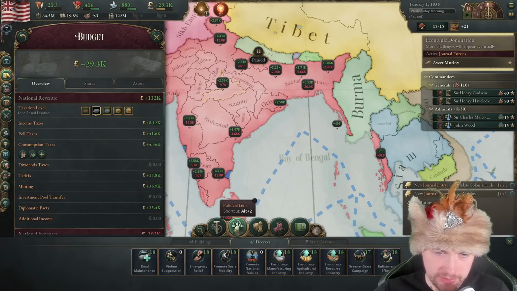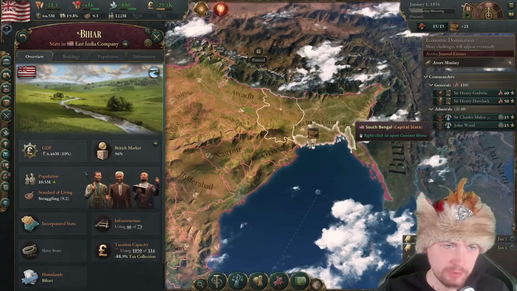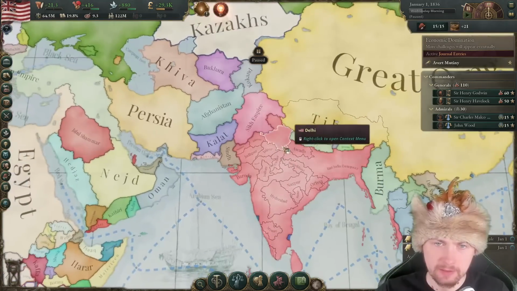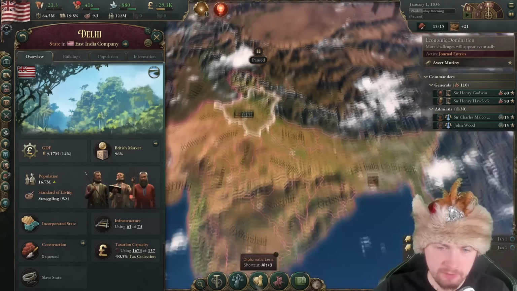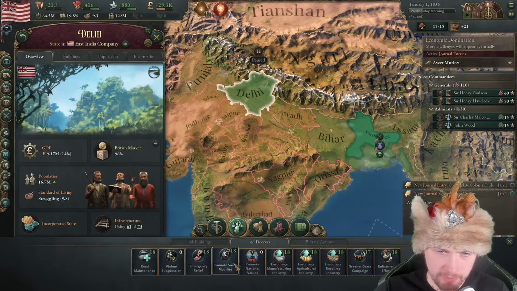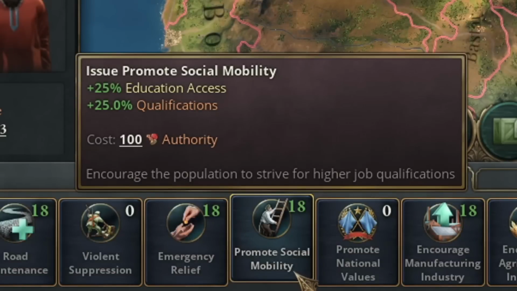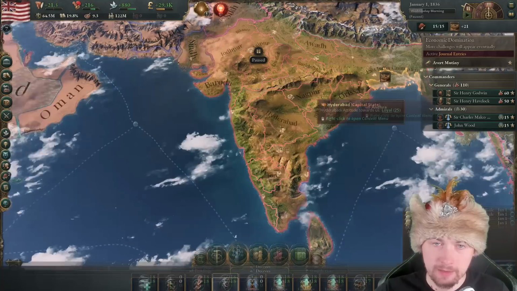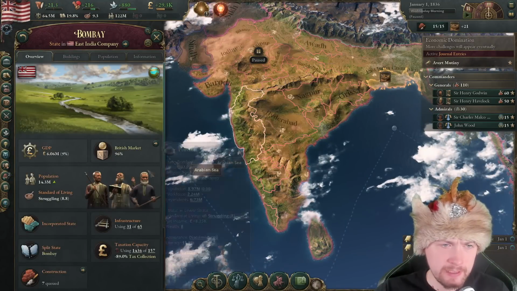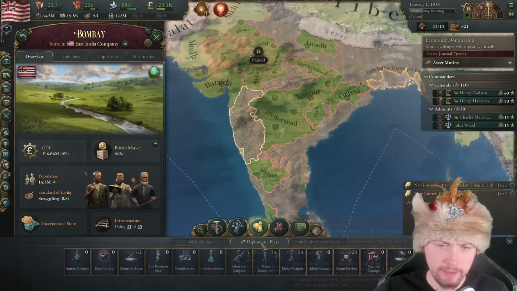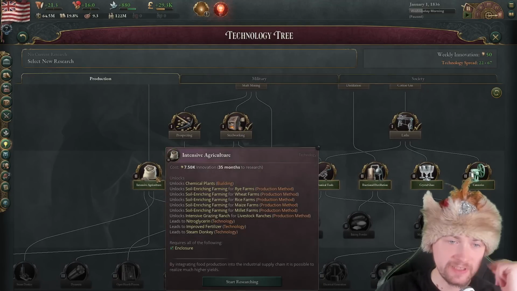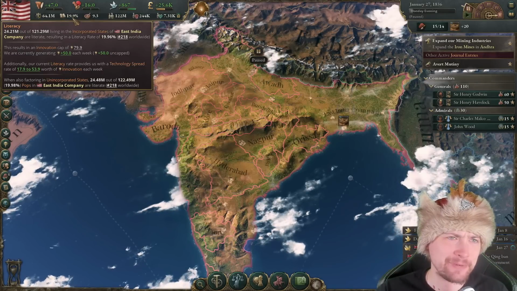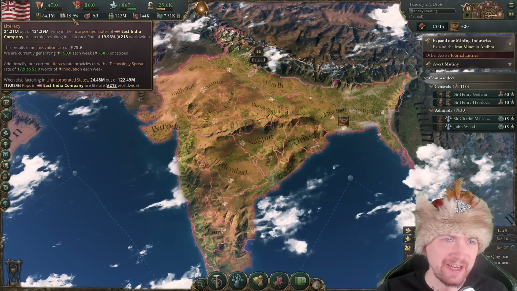So go to decrees, we need to find states with the biggest amount of population. Delhi has 16 million. In these provinces, I'm gonna go for the decree to promote social mobility. That's education access and qualifications. So Delhi, South Bengal, and is it gonna be Bombay? Yeah, let's also go for Bombay. As for the production, I'll go for intensive agriculture right away. Ooh, the literacy is just 19.9%. We have to get it far higher.